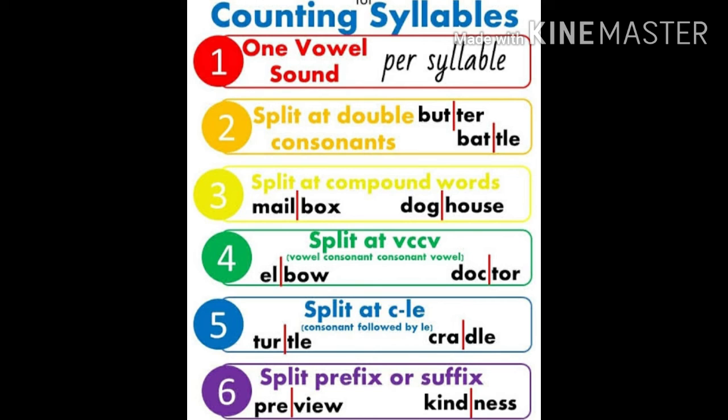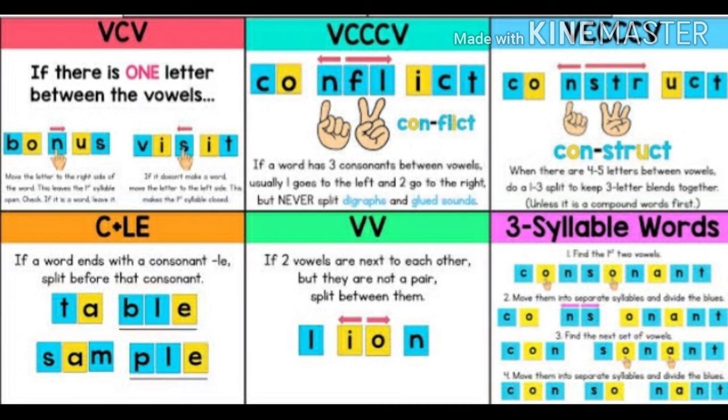Third is to split the consonant followed by le, turtle, cradle. Or if you are joining a prefix or suffix, like preview or kindness or preset, pre-examine. So in this case we are splitting at the prefixes or suffixes, so 2 syllables.